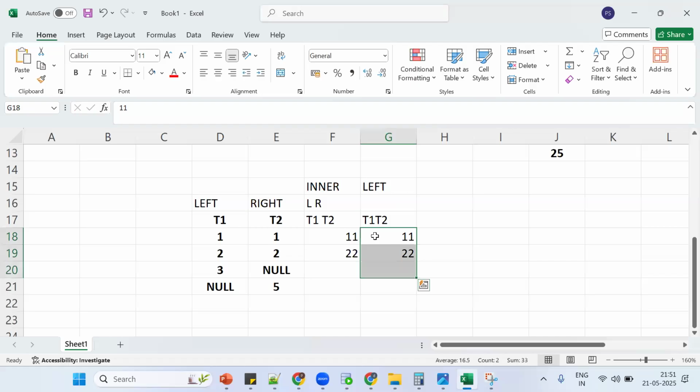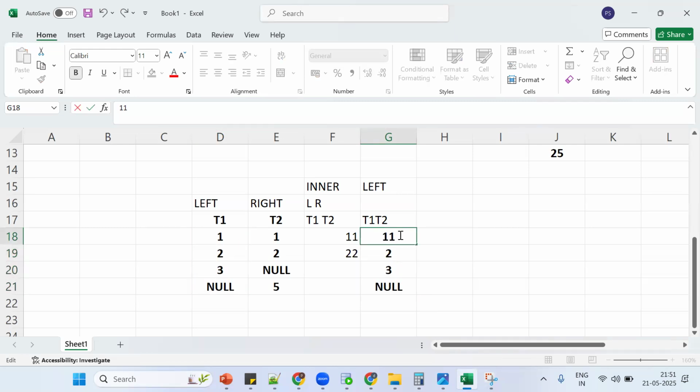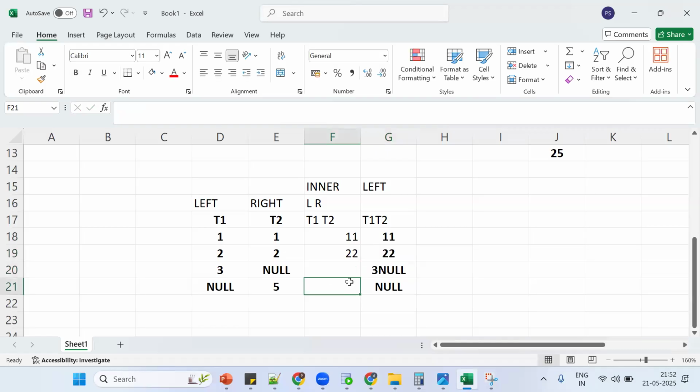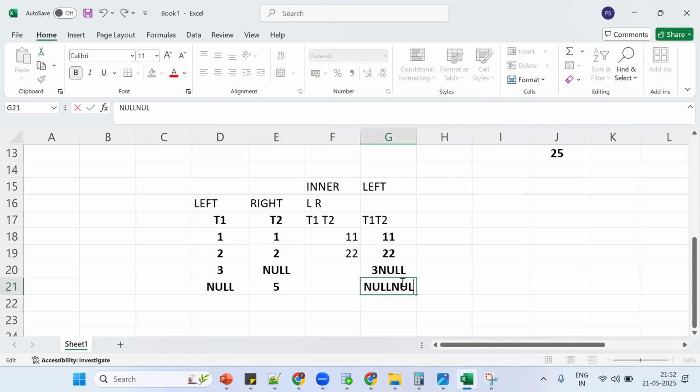Inner join records plus all records from the left side table, matching records from the right side table. If records are not matching, what will we get? We get 3 with null. Not this null, a different null. So remember, this is a different null. This is the functionality.